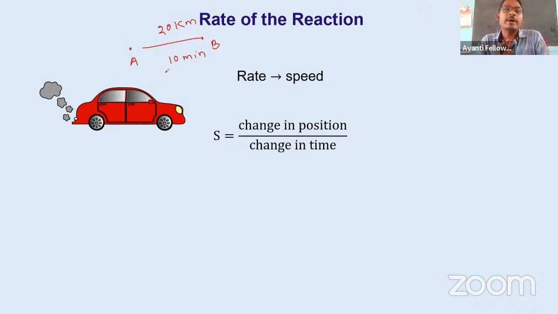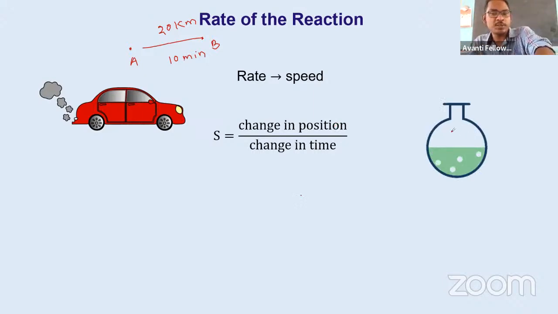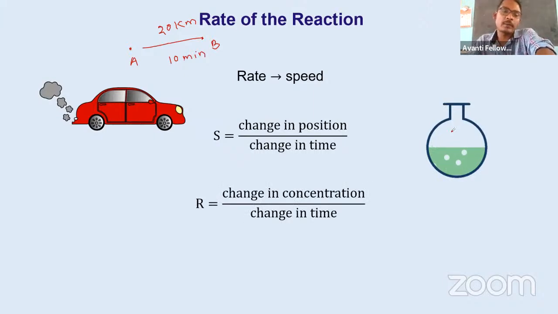Similarly, if we want to find out the change of concentration in a reaction, for example this is our chemical reaction, we want to find out the change or speed of this reaction. So how will we find this? The rate for this reaction is found by taking the change in concentration. It has some initial value C1 and after some time it becomes C2, and the time taken is T1 to T2. So how to find the rate of this chemical reaction? Just take the difference in concentration and the difference in time, and you will get the rate of the chemical reaction.